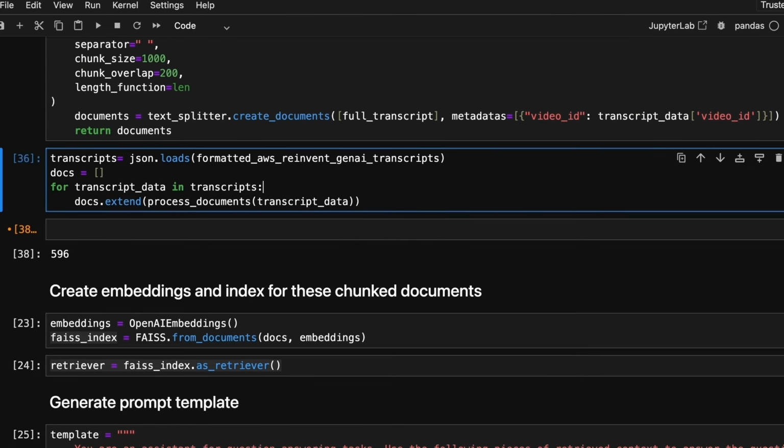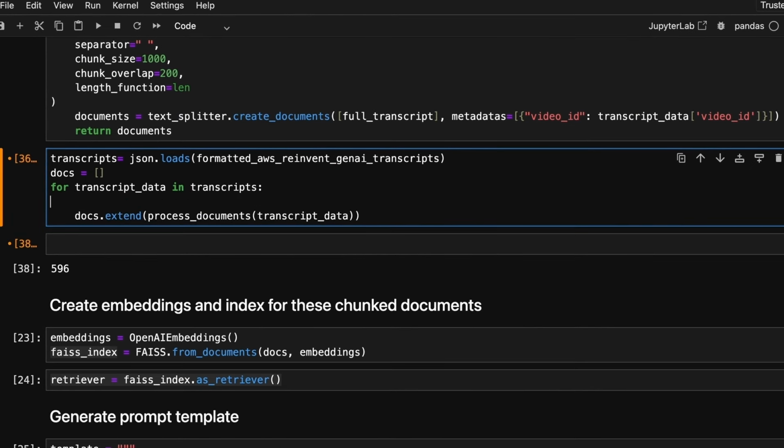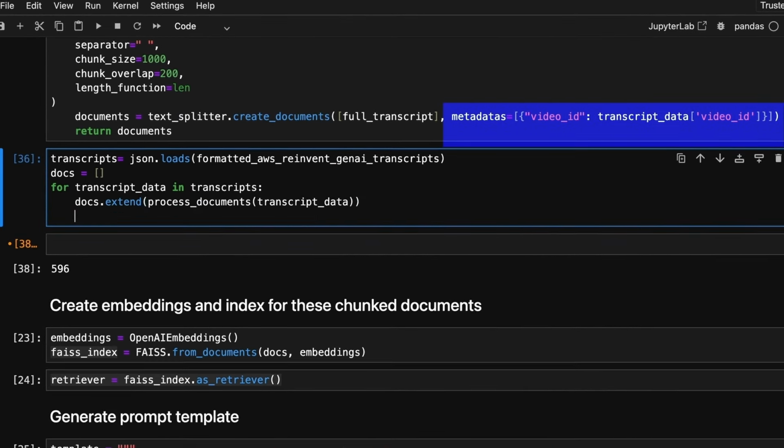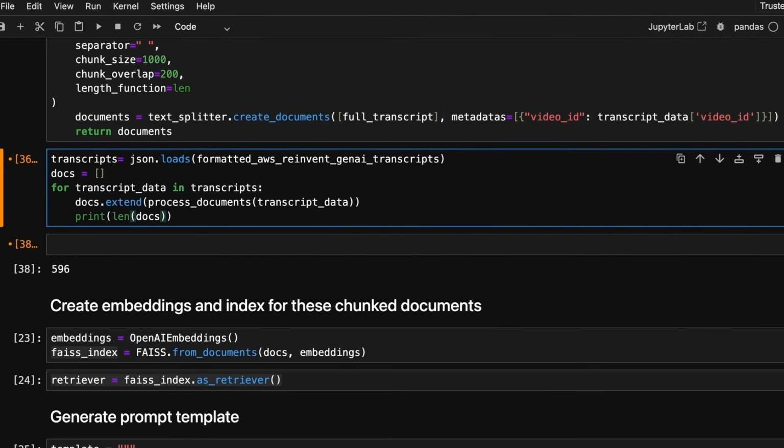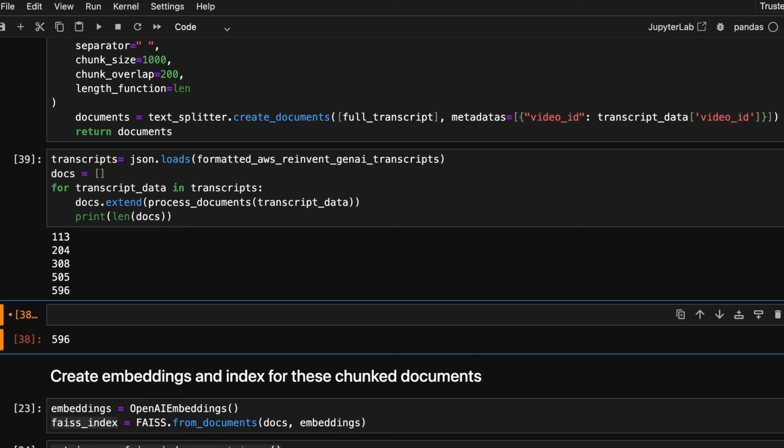We chunk the documents using LangChain's character text splitter, and we also preserve the metadata like video ID. We'll invoke this function for each video. Let's see the number of documents for each video.